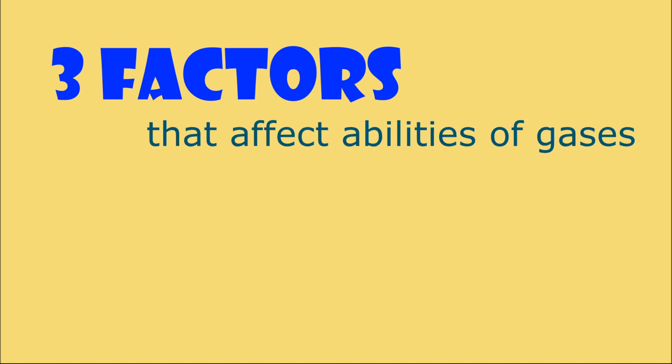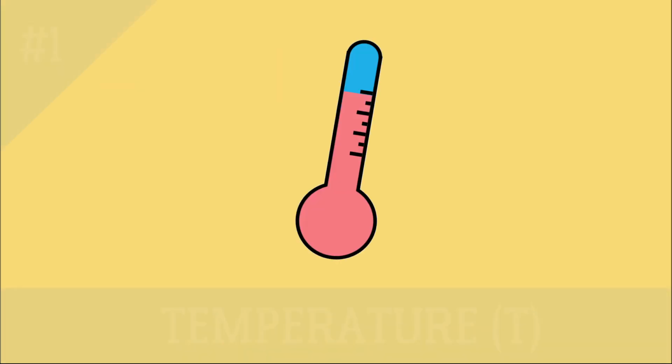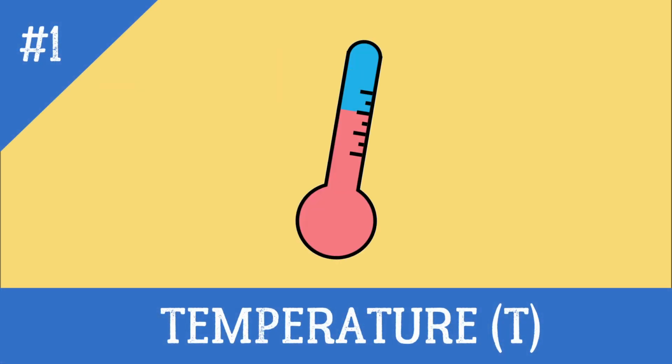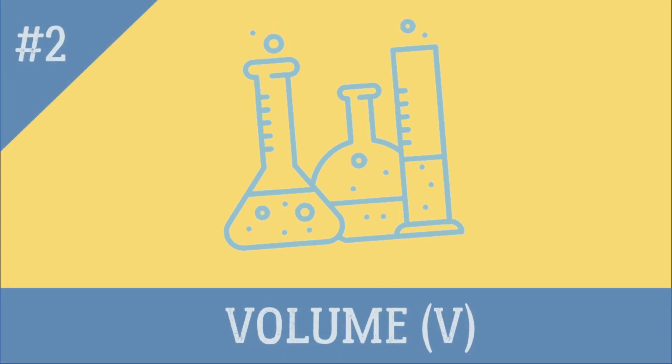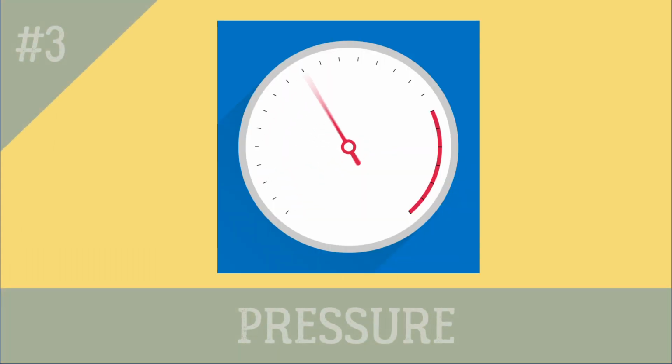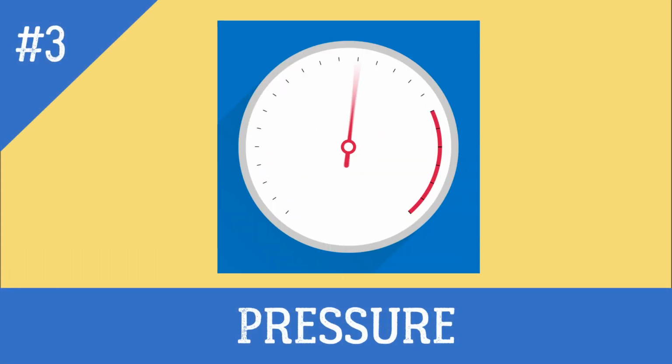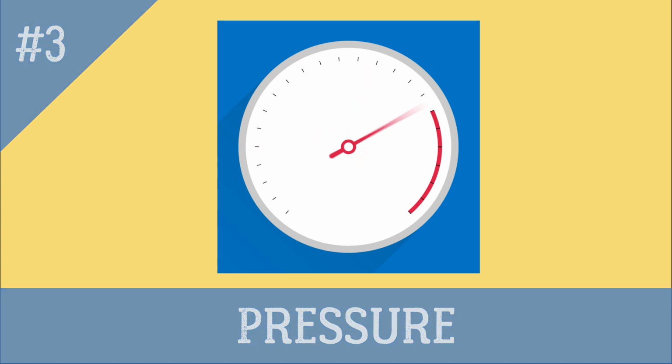What are the factors that affect the behavior of gases? There are 3 factors that affect the behavior of gases, which are the temperature, volume, and pressure. Temperature: any change in kinetic energy is associated with a change in temperature, and vice versa. So when the temperature changes, the kinetic energy changes as well. In volume, the amount of space a gas takes up is its volume. And pressure is caused by the collision of molecules against the walls of the container.